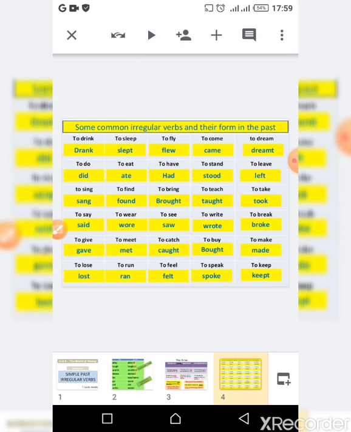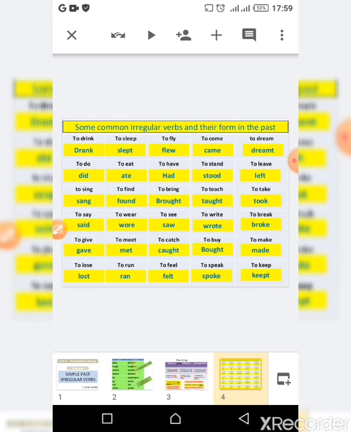So here are some common irregular verbs and their forms in the past. So look at these irregular verbs. They have different forms, so we need to study this by heart. So let me show you how we make this. So to drink, this is the infinitive. Its past is drunk. To sleep, slept. To fly, flew. To come, came. To dream, dreamt. To do, did.